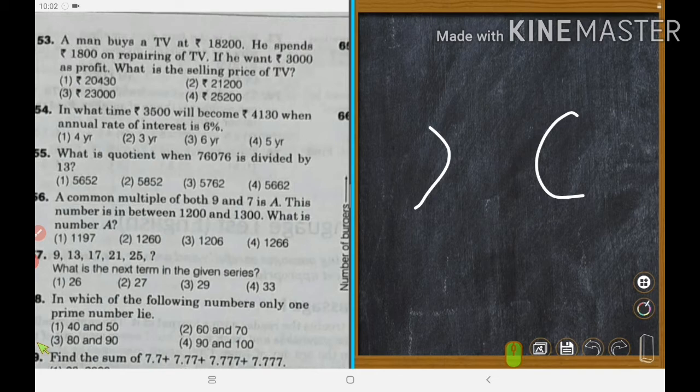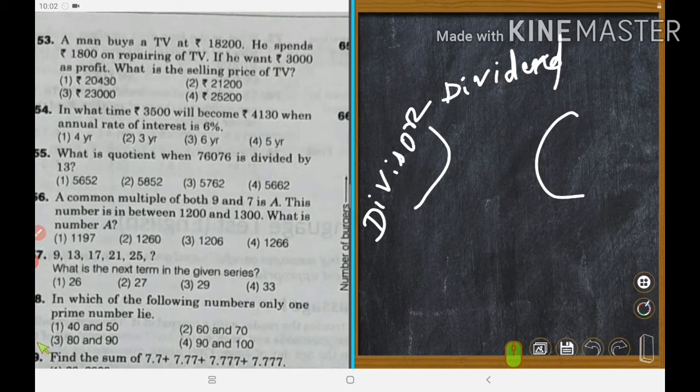This is called dividend, this is called divisor, this is called quotient, and this is called remainder.